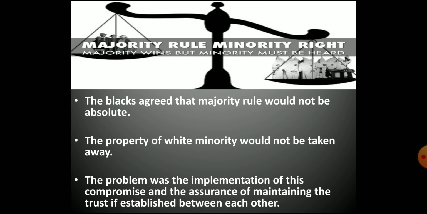In this kind of situation, the one and only solution for building and maintaining trust on each other is to prepare and write down some rules which everyone would accept and follow. These rules would explain the way how to choose the rulers in future. These rules decide the powers and limits of the elected governments and also determine the rights of the citizens.